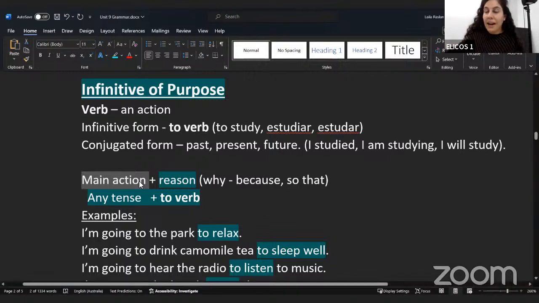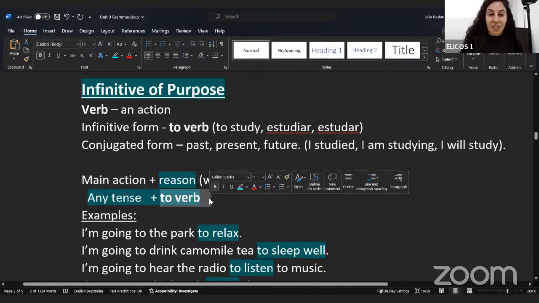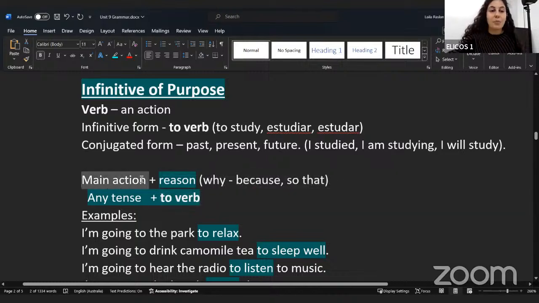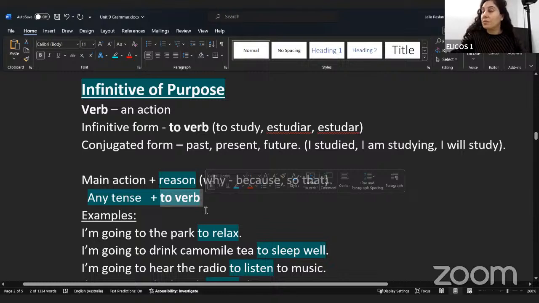And when I want to say why, I don't have to say because. Now I can say I'm going outside to go for a walk, or I'm going to the markets to buy some vegetables. I'm going to a party to celebrate the festival, maybe.